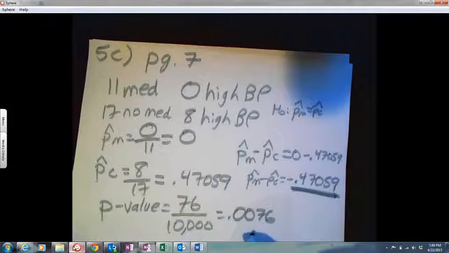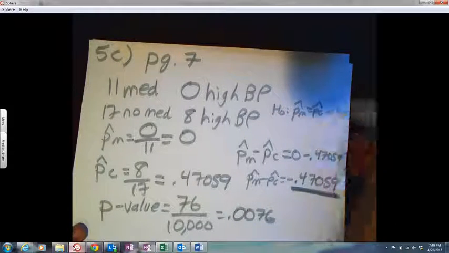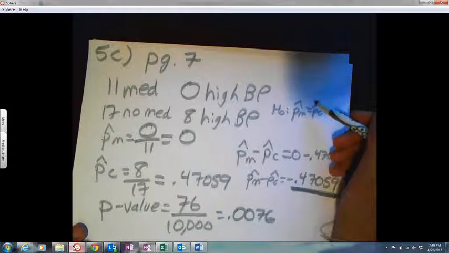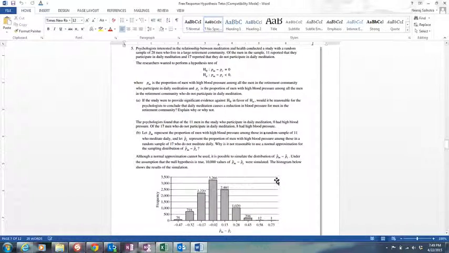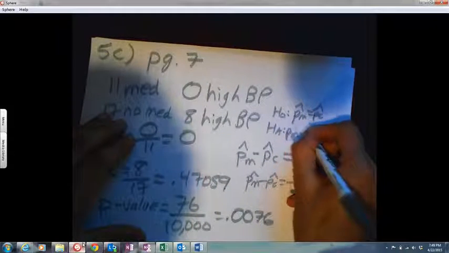What does that mean? This is probably not true. Instead, perhaps the alternative. And what is the alternative? Go back up. The alternative says PM minus PC is less than 0.